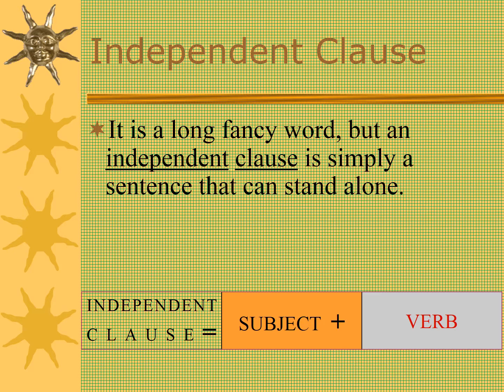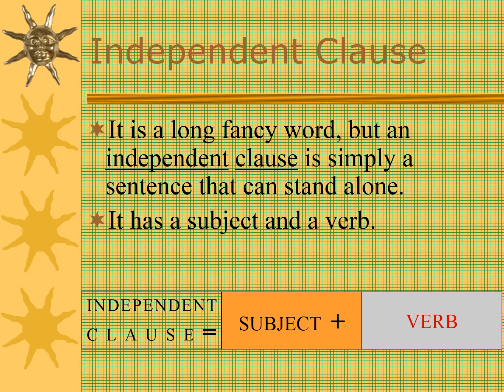It's a long fancy word, but an independent clause is simply a sentence that can stand alone. It can stand alone because it has a meaning. It expresses a thought. So it consists of a subject and a verb, and at the same time, it has a meaning. That's why it's independent. It can stand alone.